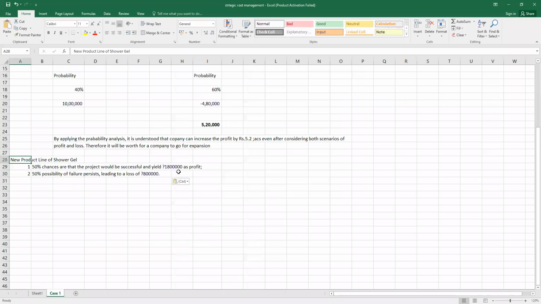Yes, solve this. For case number 1, I'll definitely give you the Excel sheet. Don't worry about that. Let me know once you are done with the solving.